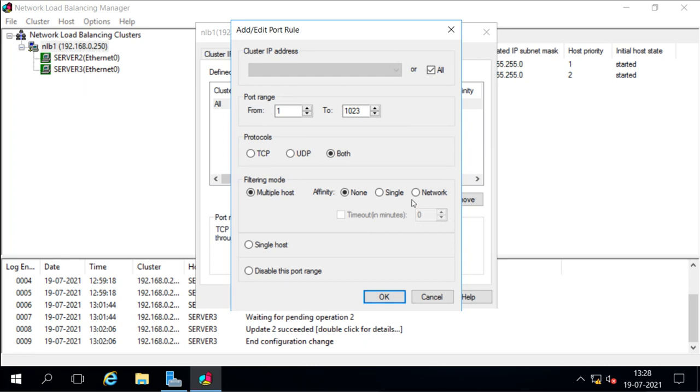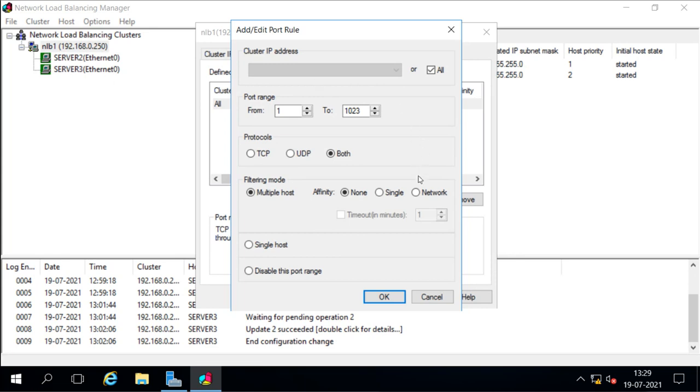Now you can select network also. Network means it will depend on the network, and in both cases, single and network, you can see it shows this timeout option. So it will decide how much timeout. That means you select single host, so always the client will try to connect to server 2, but if you say that in 1 minute, if server 2 is not replying, then it will go to connect to server 3. So in this and this it will be available, but when you select none, there is no timeout. It can go anytime, anywhere. The request will be handled by any host, anytime, anywhere.